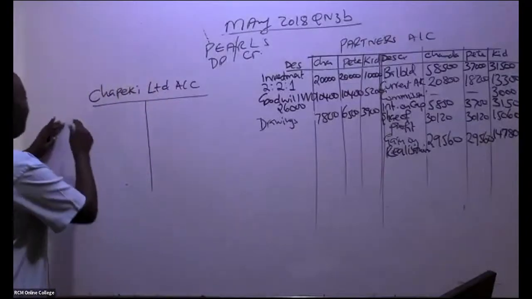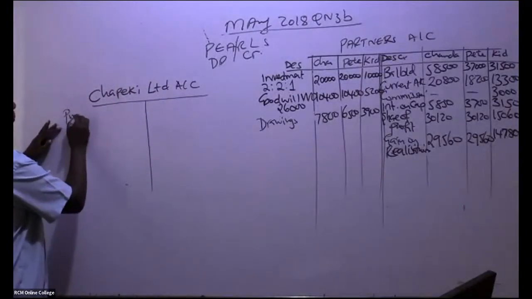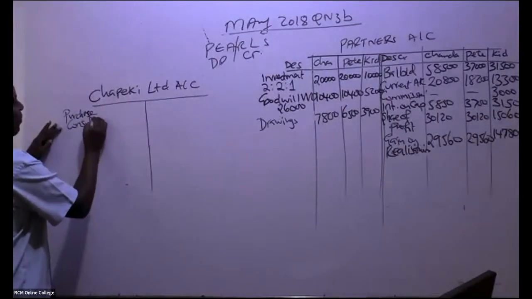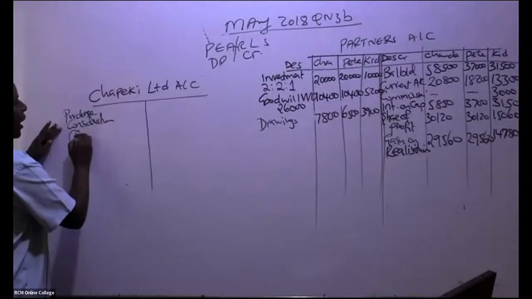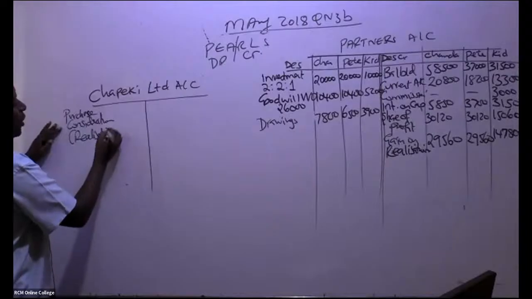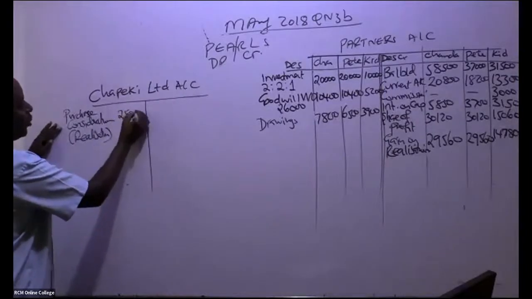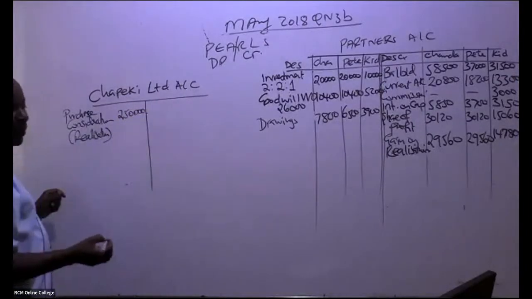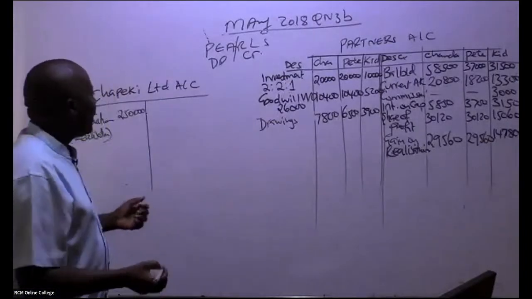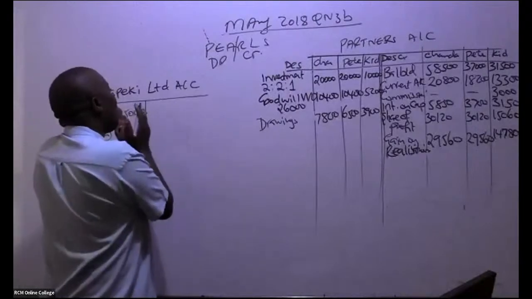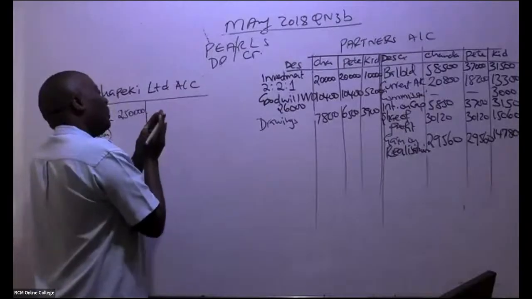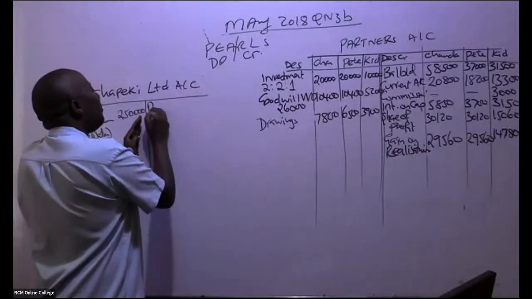Yeah. So remember we have here purchase consideration. You debit here purchase consideration through the realization. So this realization, this was 250,000. And now remember this account also balances, gets figures from the partners. So you'll be able to come and give us balancing figures.